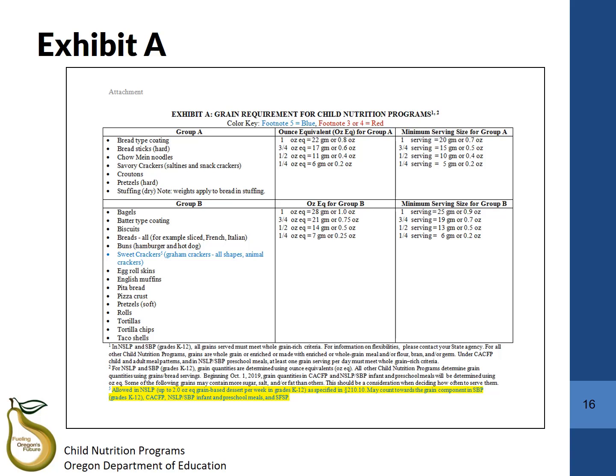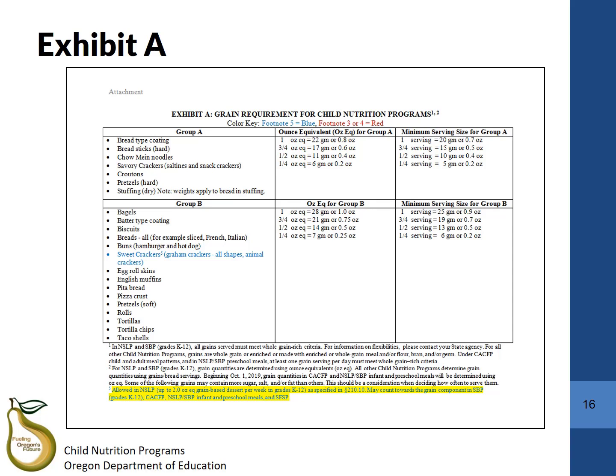Exhibit A was created by USDA, and the table can be found on the ODE CNP CACFP webpage. Exhibit A is a list of grains grouped together by type and ingredient composition. The columns also include their required portion sizes.